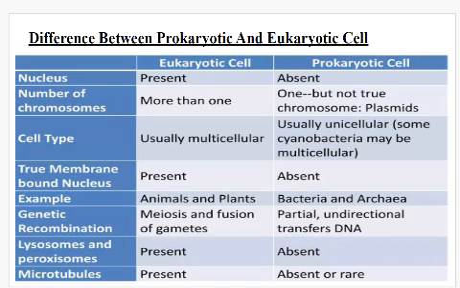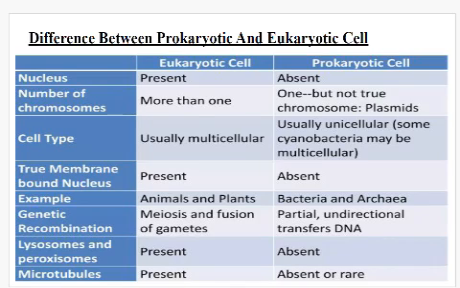In eukaryotic cell, true membrane bound nucleus is present and in prokaryotic cells, this one is absent. Example of eukaryotic cell is animals and plants, and example of prokaryotic cell is bacteria and the archaea. In eukaryotic cells, genetic recombination is by meiosis and fusion of gametes. In prokaryotic cell, genetic recombination is partial unidirectional transfer of DNA.